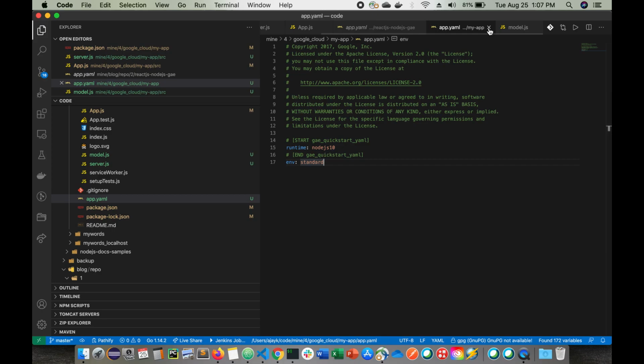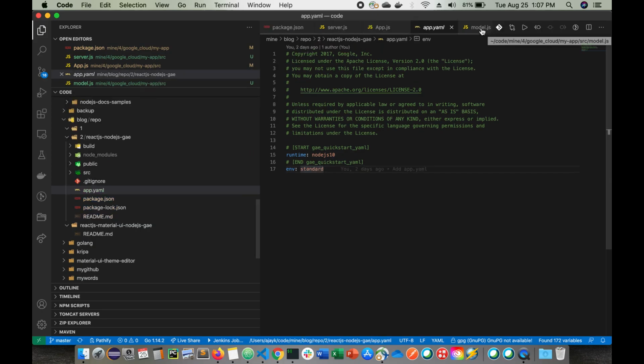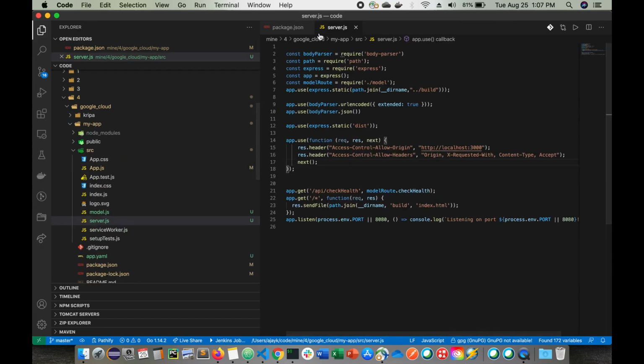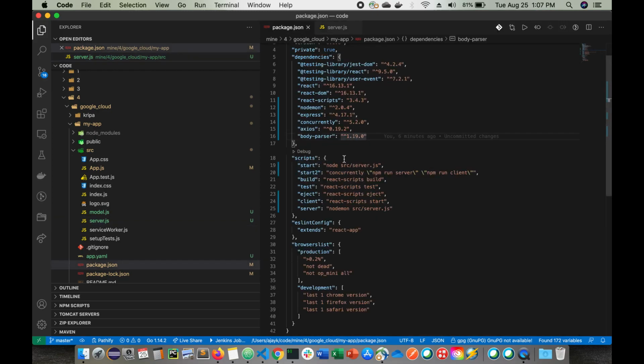We don't need anything else here. This is enough, and let me close everything here. What else change do we need here? We will do it first. One thing we have to do is in Google App Engine, once deployment is happening, it runs this start command and will try to start whatever you give here.